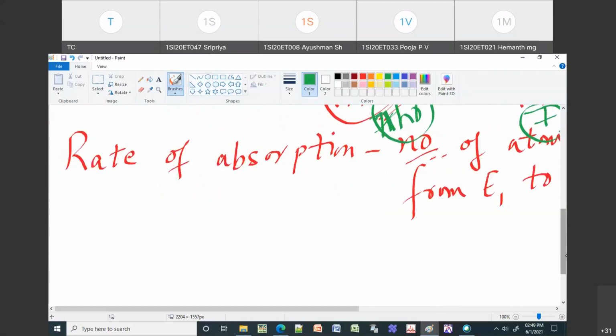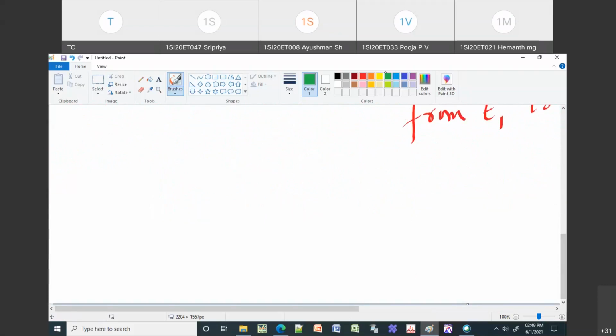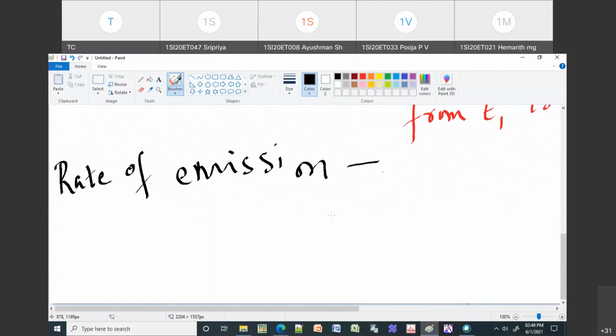So now what happens after absorption? You also have something called the rate of emission. Rate of absorption and rate of emission, both are reverse. You can have spontaneous emission or you can have stimulated emission. I'm just taking the emission now.